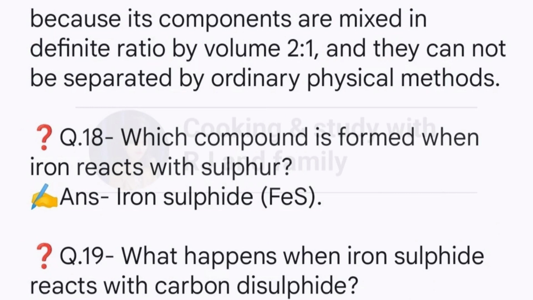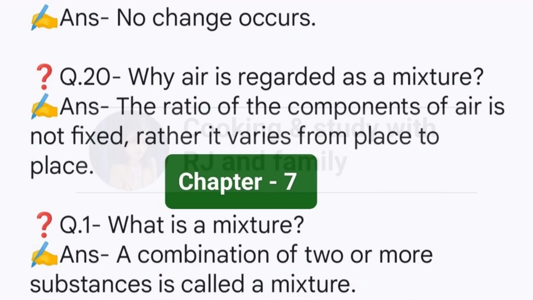Question 18. Which compound is formed when iron reacts with sulfur? Answer. Iron sulfide, FeS. Question 19. What happens when iron sulfide reacts with carbon disulfide? Answer. No change occurs. Question 20. Why is air regarded as a mixture? Answer. The ratio of the components of air is not fixed, rather it varies from place to place.